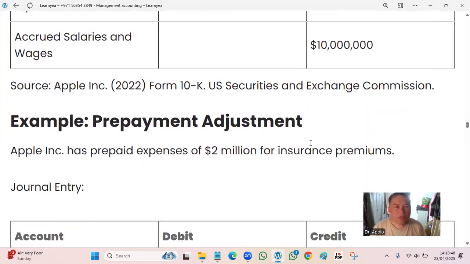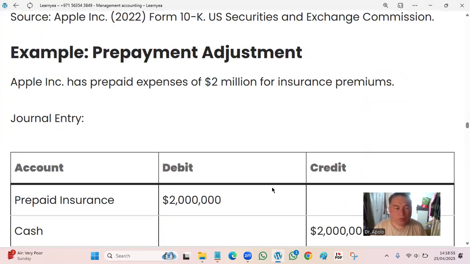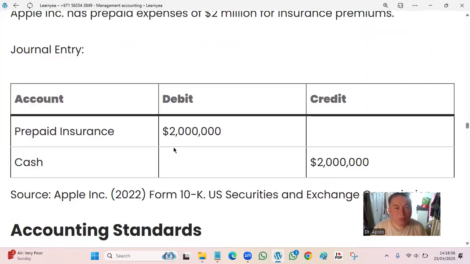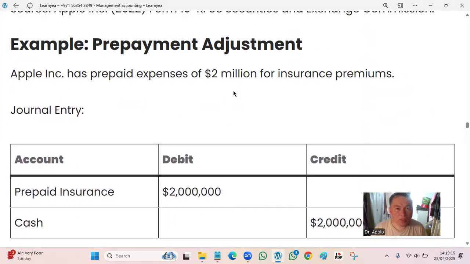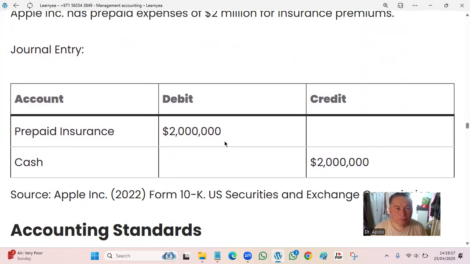So prepayment adjustments. Apple prepaid expense 2 million for insurance premiums. The journal entry calculates prepaid insurance. Take note, insurance is a payment. Outlay, no? You will shell out the money. But take note that this is cash, so 2 million will be credited. We're talking about an example of this one, has insurance, no? Premium.